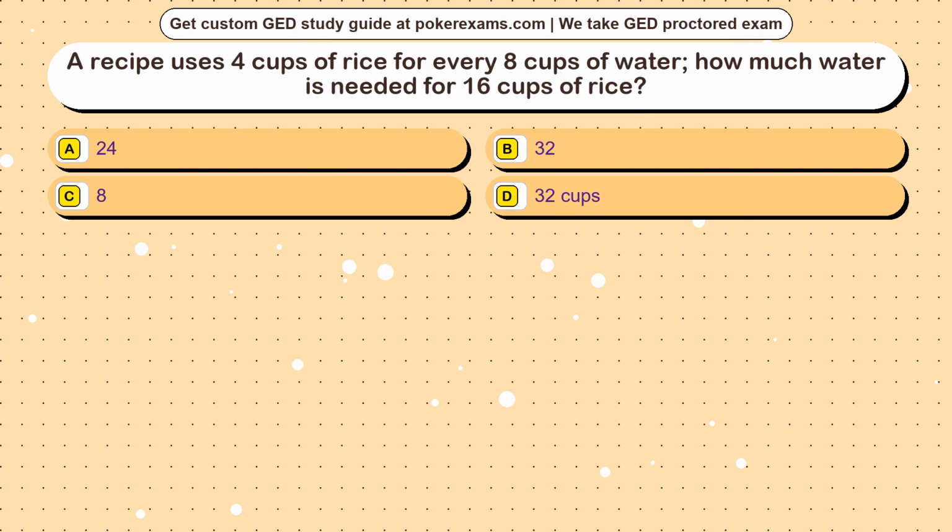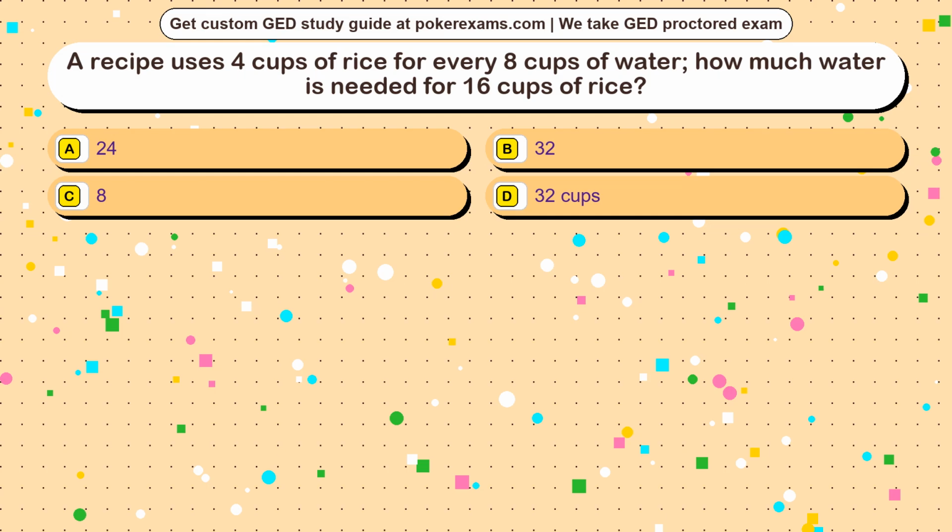Question 25. A recipe uses 4 cups of rice for every 8 cups of water. How much water is needed for 16 cups of rice? Option A 24. Option B 32. Option C 8. Option D 32 cups.